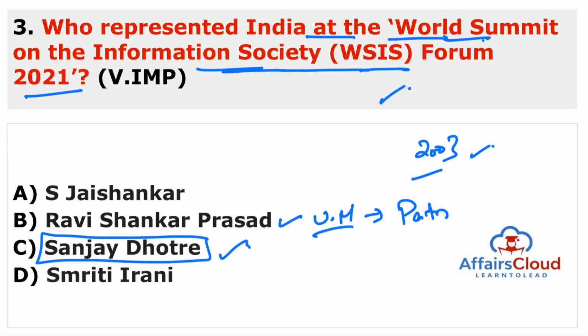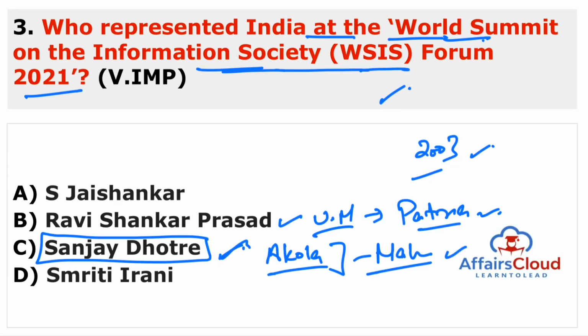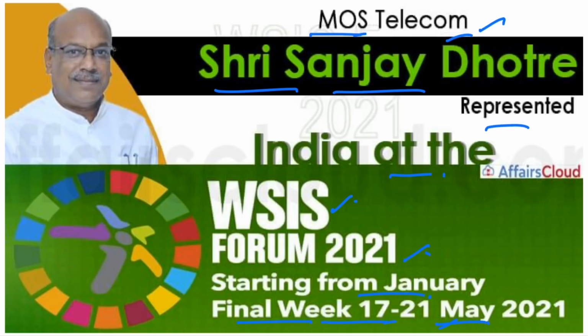Constituency name is the Patna Sahib. So guys, you have to remember. Next is the name is the Sanjay Dhotare. Sanjay Dhotare is the Minister of State. His constituency is Akola. If you belong to Maharashtra, then you have to remember, because Akola is in Maharashtra. But the main important constituency is the Ravi Shankar Prasad.